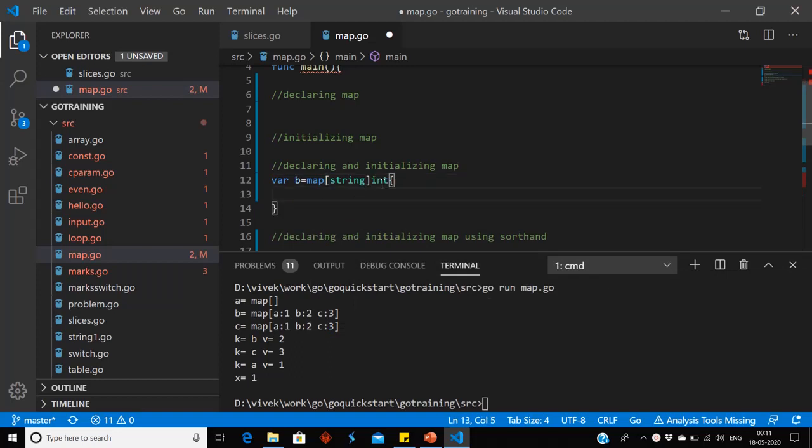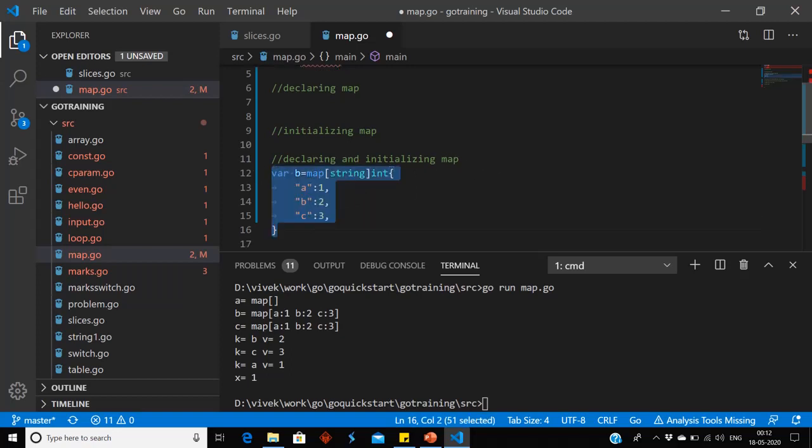Here we can give string as a key and a value as an int: a colon 1, b colon 2, c colon 3. Comma is mandatory in the last.